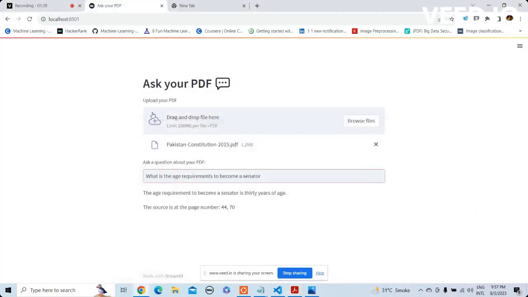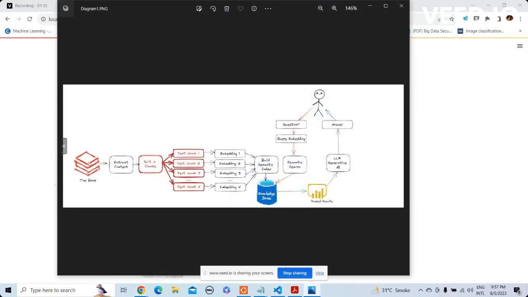Now let me walk you through what is going on under the hood. Okay, this is the diagram. The book is our constitutional book. We will extract the content, split it into chunks and create the embeddings, a semantic relationship, then build the semantic index. Over here, I asked the question, what is the age requirement? It embedded it, and then basically a semantic search of cosine similarity, I would say, would get the chunks, and then it would retrieve the highest one.